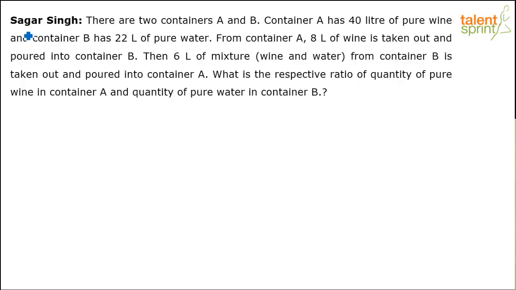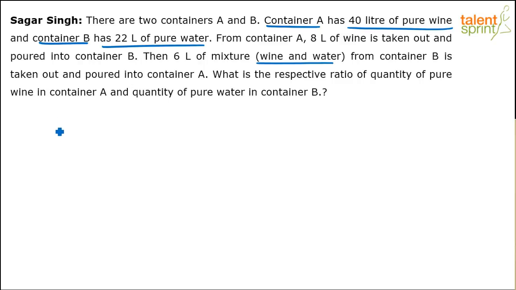Let's take it up. So this was posted by Sagar Singh, like I said. Look at the question. There are two containers A and B. Container A has 40 liters of pure wine and container B has 22 liters of pure water. Now from container A, 8 liters of wine is taken out and poured into container B. Then 6 liters of mixture of wine and water from container B is taken out and poured into container A. What is the respective ratio of quantity of pure wine in container A and quantity of pure water in container B? So that's an interesting one from alligations and mixtures.